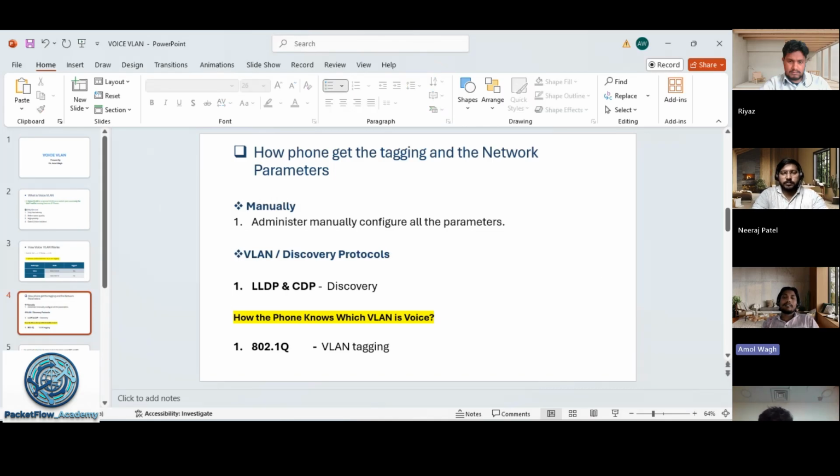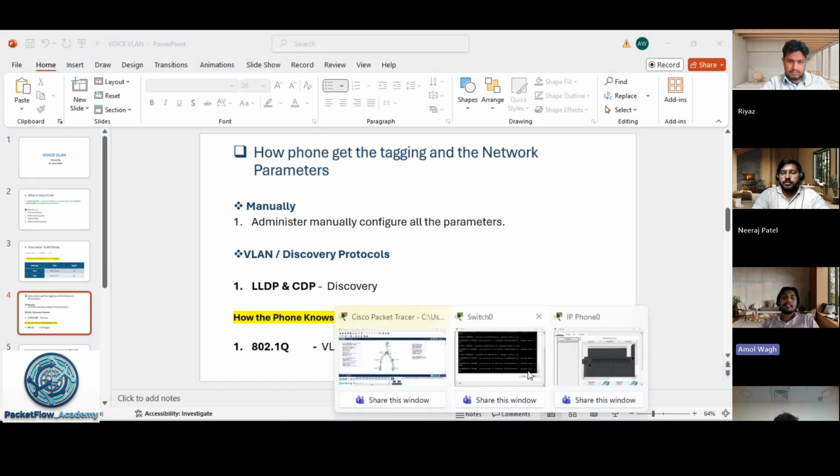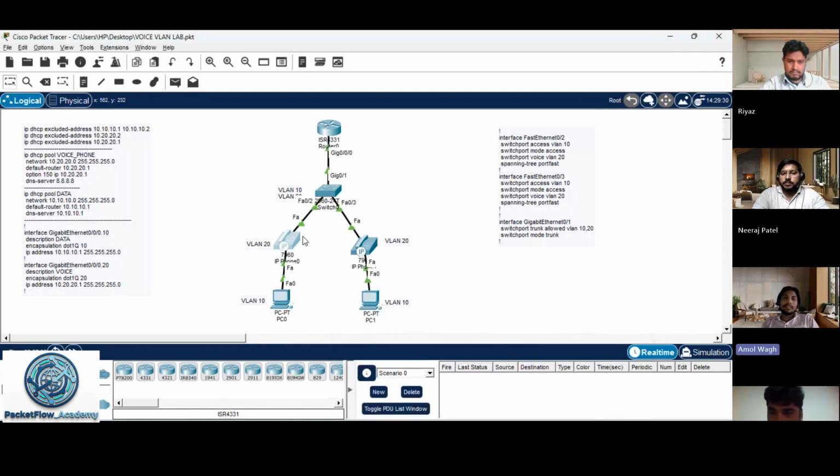But how does the phone get this VLAN ID? Suppose this is the switch and this is our IP phone. When the IP phone boots, the switch sends a CDP or LLDP packet to the IP phone, and there is the information: this is the VLAN ID.